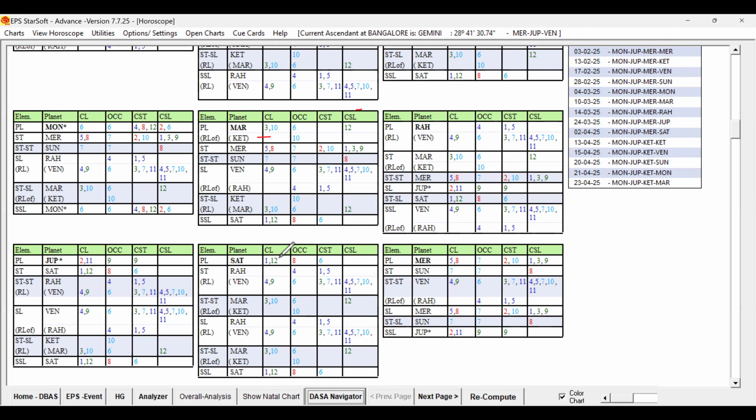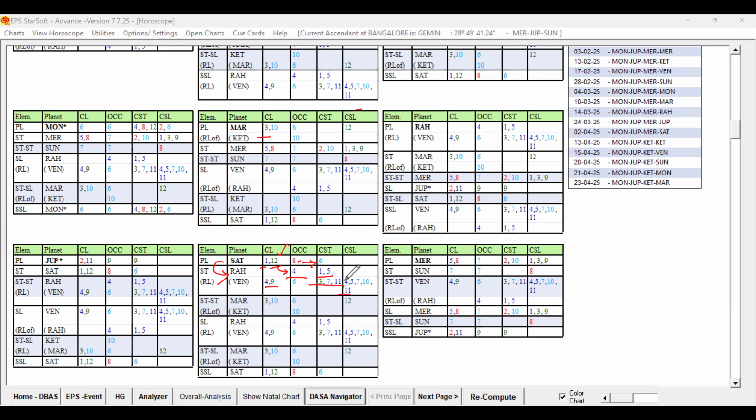Saturn is Lagna Lord and 12th Lord. It is good. Occupying the 8th house, it is indicating some obstacles, but moving towards the 6th Lord, it is fine. Saturn is in the star of Rahu, being the Lagna Lord and 12th Lord, and Rahu occupies the 4th house and is lord of 1 and 5 by star. So 1, 12, 8, 6 in the star of 4, 1, 5. In one way it is supportive for studies abroad also. The second planet Venus is also supportive for higher studies.